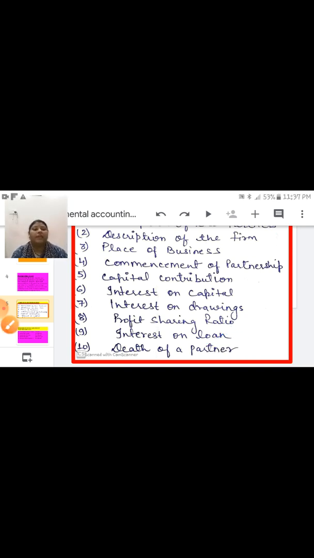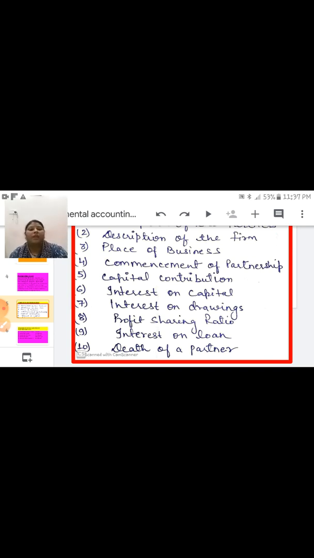Next is death of a partner, whether the firm will continue or dissolve. In case of death of any partner, whether the firm will continue or dissolve the business should be written in this agreement, in the partnership deed. This partnership deed is known as written agreement.